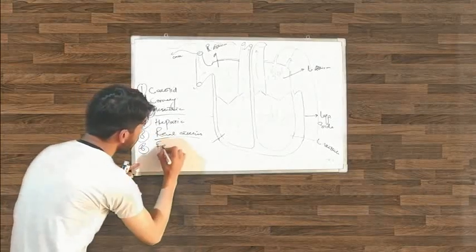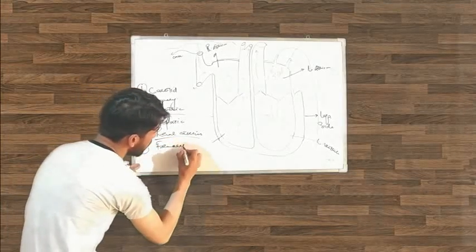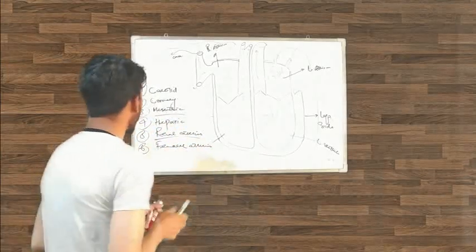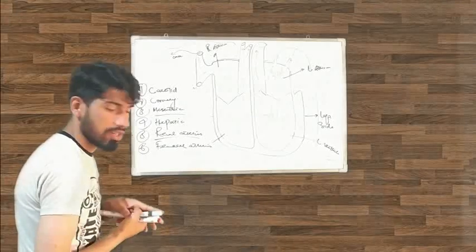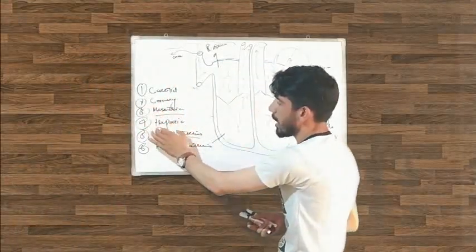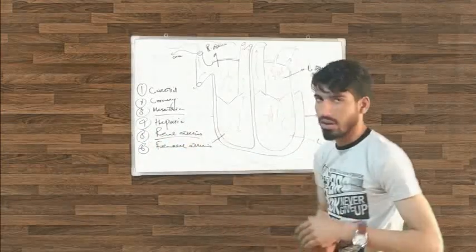That's the femoral artery. So there are some arteries which you need to understand, which you need to know about. These arteries: the carotid, coronary, mesenteric, hepatic, renal, and femoral arteries.